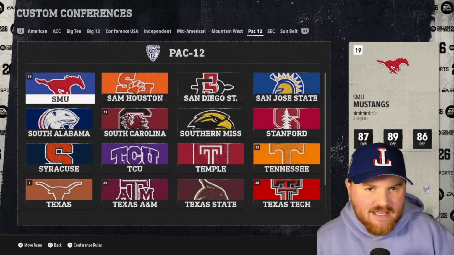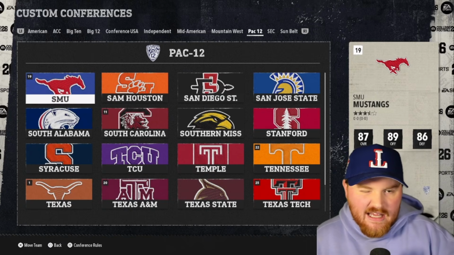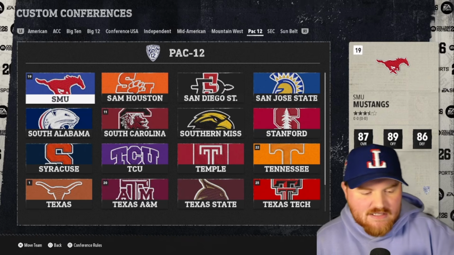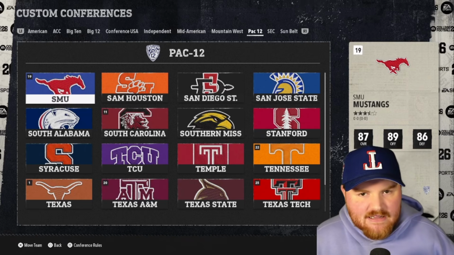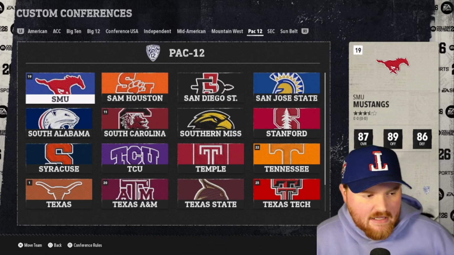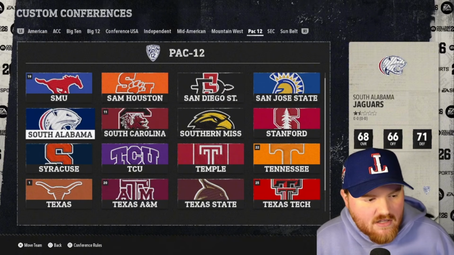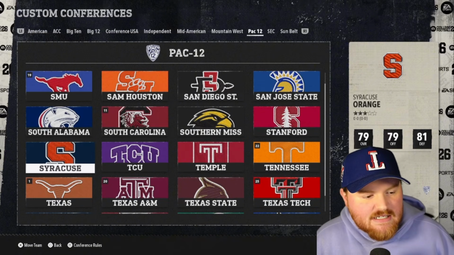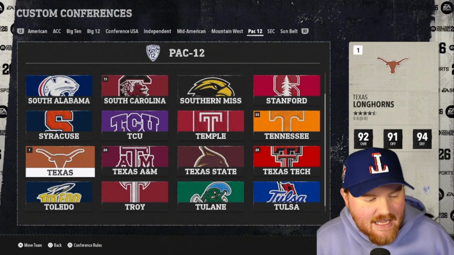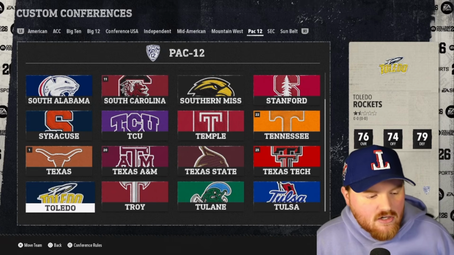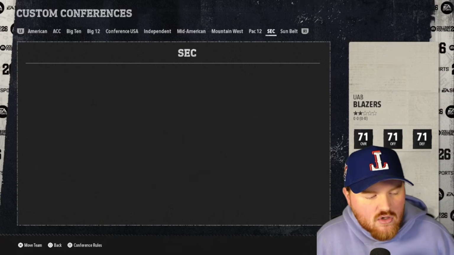It gets kind of weird because the M and the N are so thick, and it's hard to move those around, which makes it so we have some unbalanced conferences at the beginning and the end. SMU, Sam Houston, San Diego State, San Jose State, South Alabama, South Carolina, Southern Miss, Stanford, Syracuse, TCU, Temple, Tennessee, Texas, A&M, Texas State, Texas Tech, Toledo, Troy, Tulane, and Tulsa.